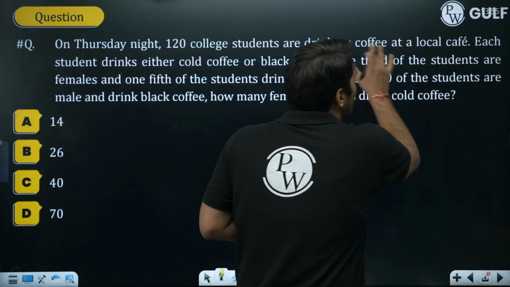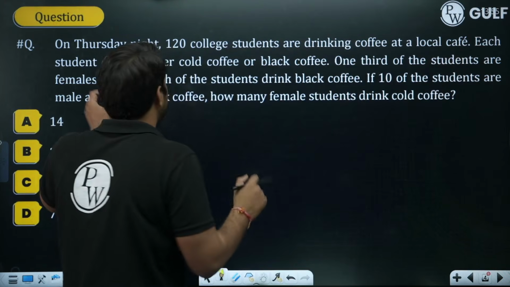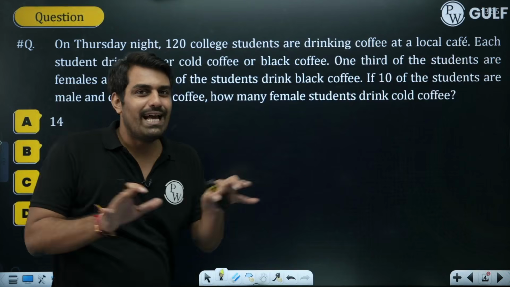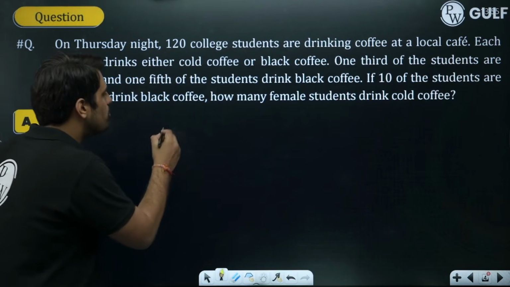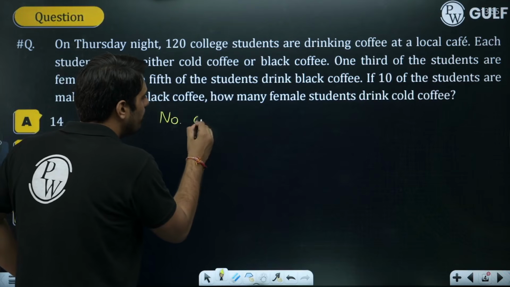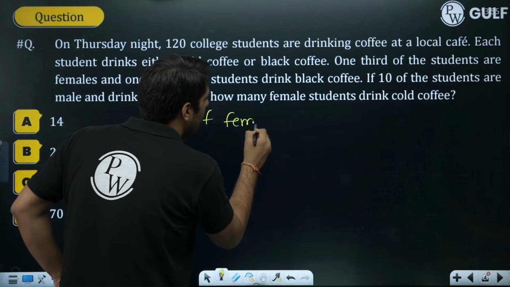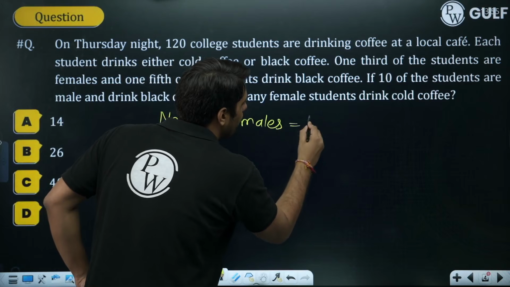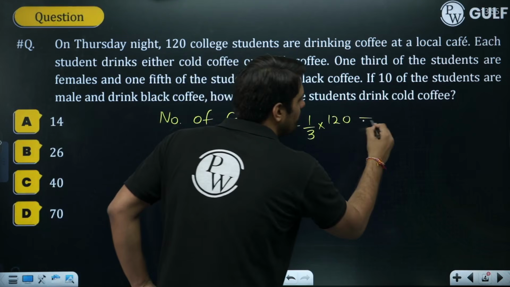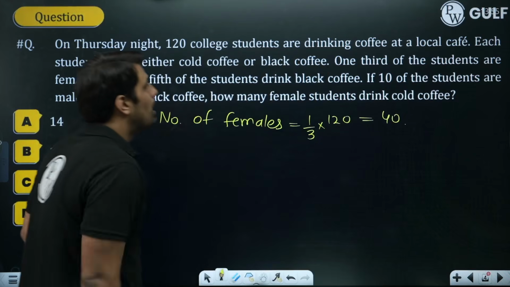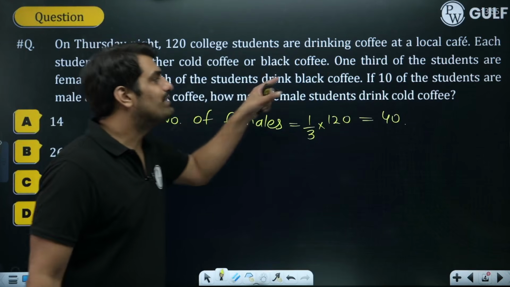Going further, 1/3 of the students are females. Now, coming to the important information, end of the chit chat, 1/3 of the students are female. So how many females do we have? 1/3 means 1/3 of the total, that is 120, right? So I believe this will be 40. Fine.